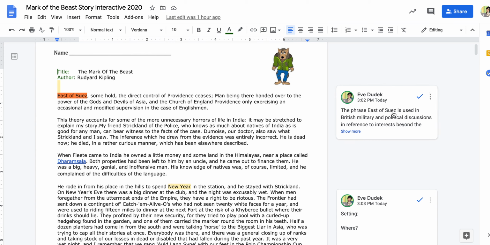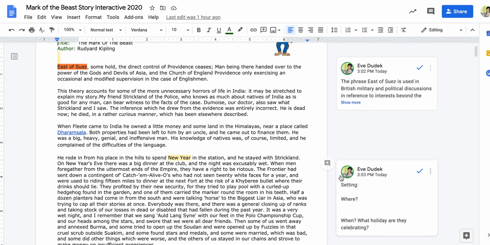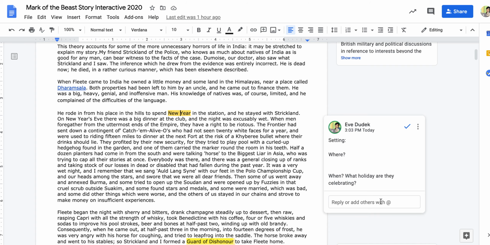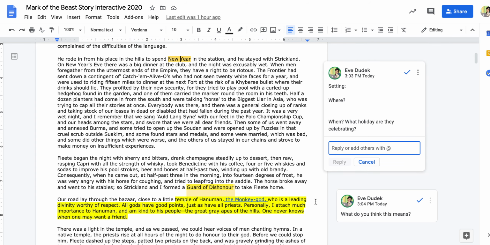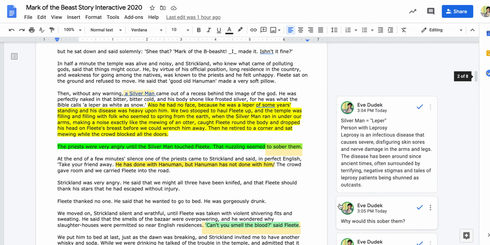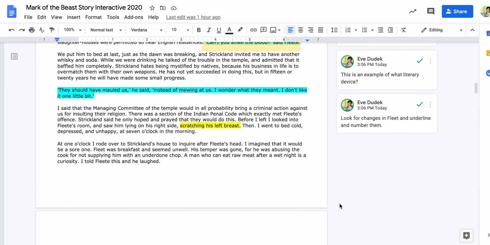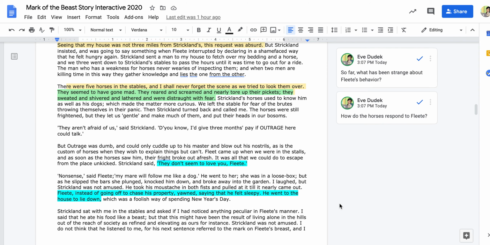So the phrase east of Suez is used in British military and political discussions. So sometimes it's just like information. Sometimes it's questions, like this one. So when I get to here, the question is the setting. Where is it? When? And what holiday are they celebrating? And then you would just type your responses in over here. So all along the side here are questions, okay, that you answer as you read.